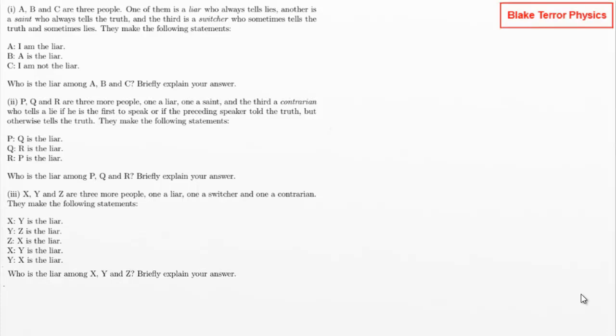One of them's a liar who always tells lies. Another is a saint who always tells the truth. The third is a switcher who sometimes tells the truth, sometimes tells lies. They make the following statements. Who is the liar? Briefly explain your answer.